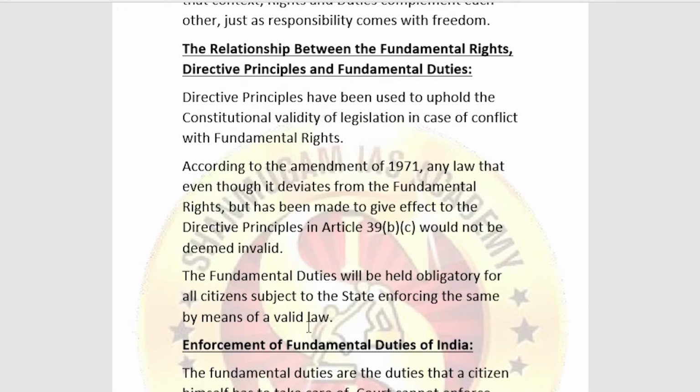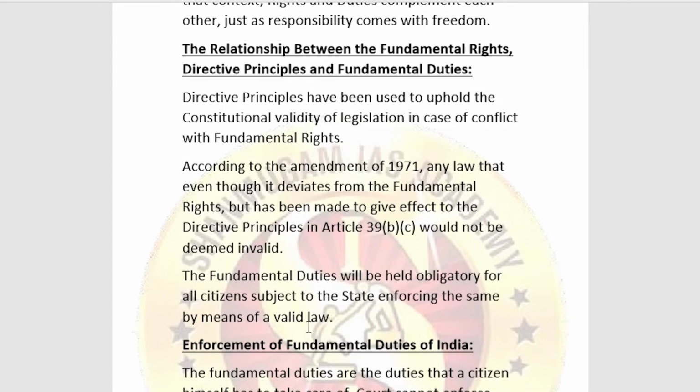This is part 4 of the constitution, the directive principles of state policy. So these aim to create the social and economic conditions under which the citizens can lead a good life, and also they aim to establish social and economic democracy through a welfare state. This is the aim of the directive principles of state policy.